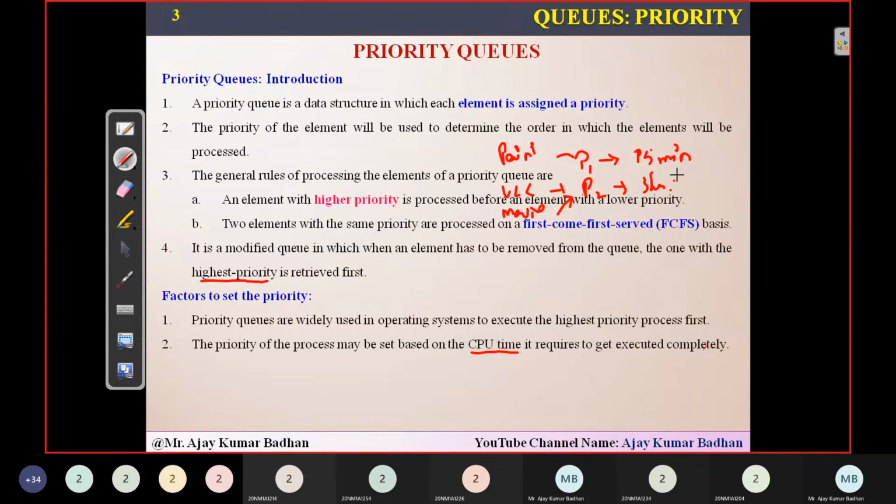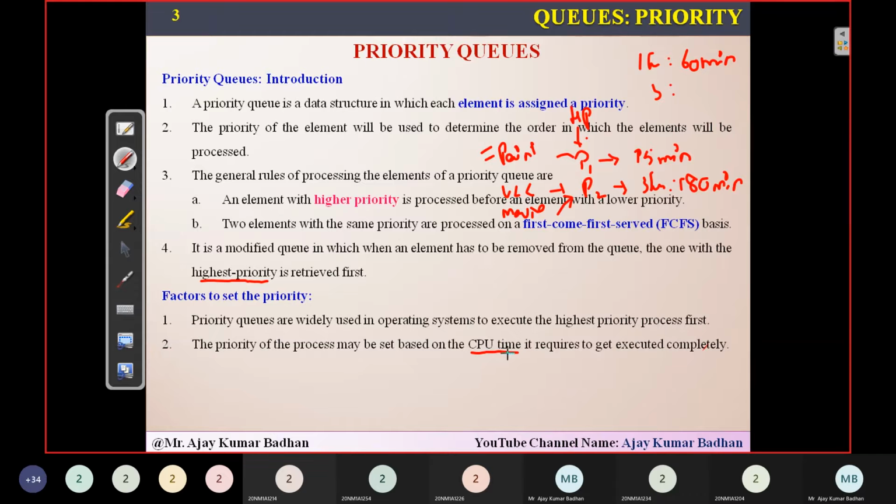So let us convert into minutes. 1 hour is equal to how much? 60 minutes. I'm talking about three hours, so 180 minutes. Which one is able to complete faster? The paint operation. So this will be given the highest priority by the operating system. That is what we call CPU time. CPU time is nothing but the time required for a process to complete its task.